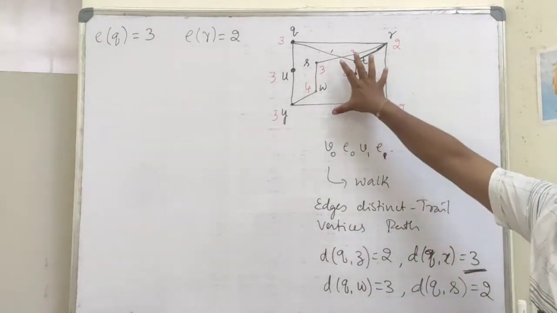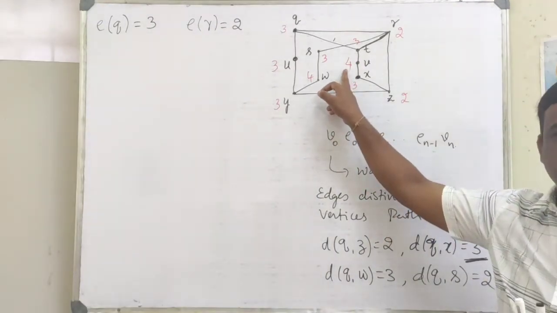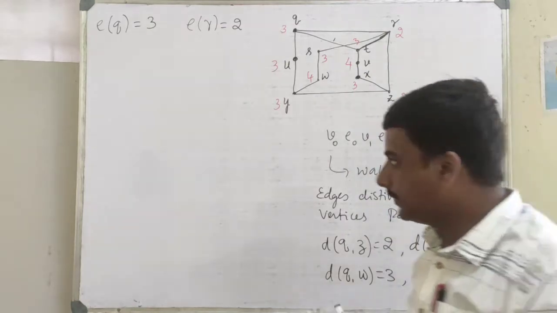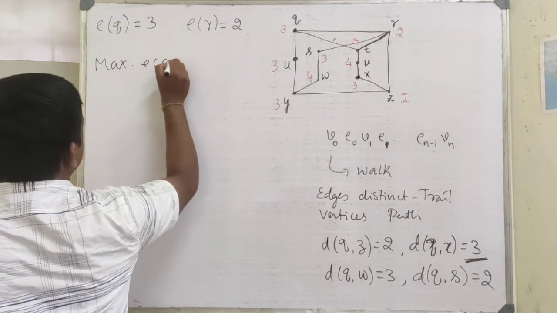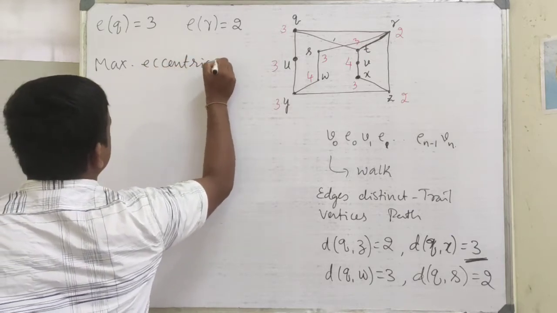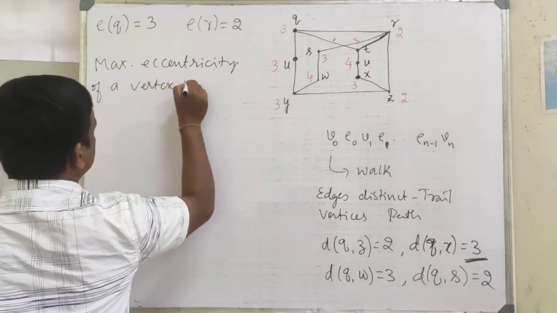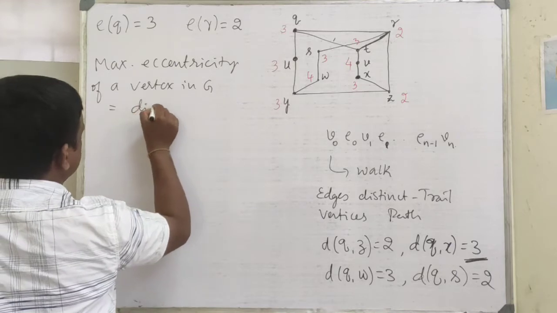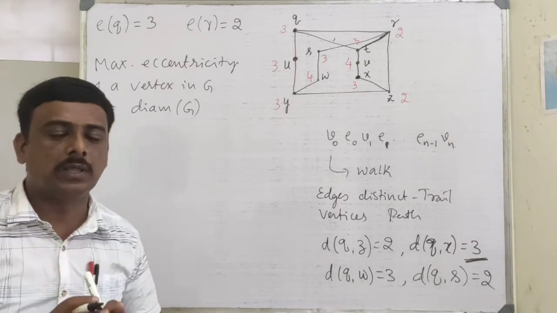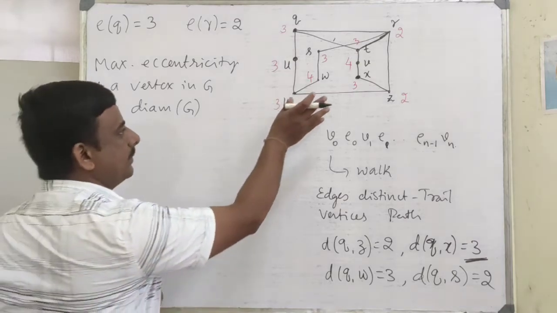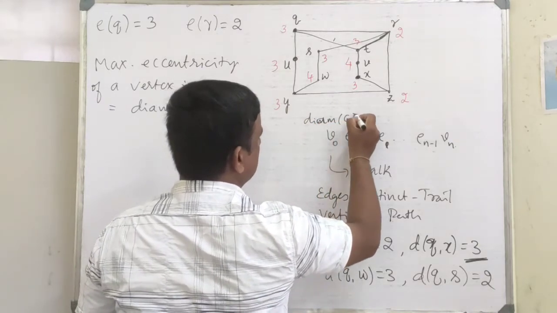Now I will take the maximum eccentricity of this graph. What is the maximum eccentricity? 4. The minimum eccentricity is 2. The maximum eccentricity of a vertex in G is called diameter of G. The maximum eccentricity of any vertex in G is called diameter of G. So the diameter of this graph is 4.